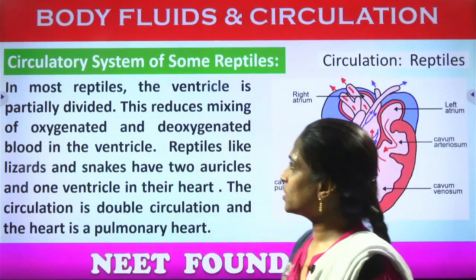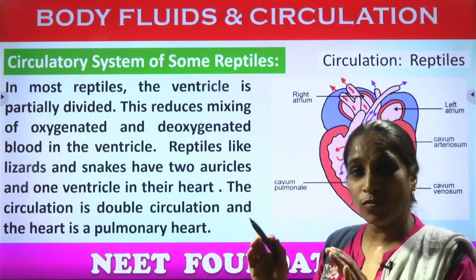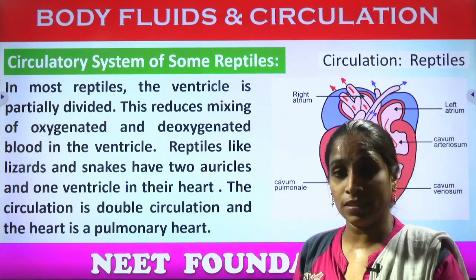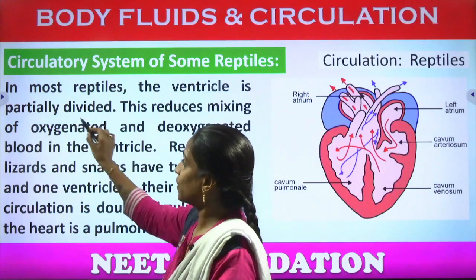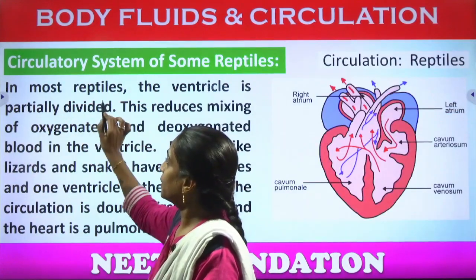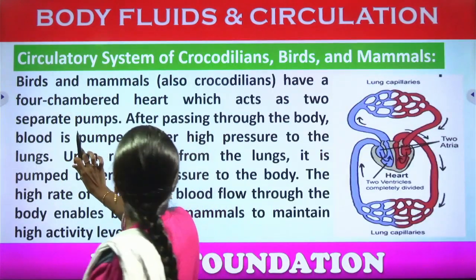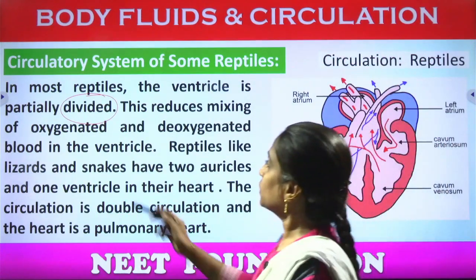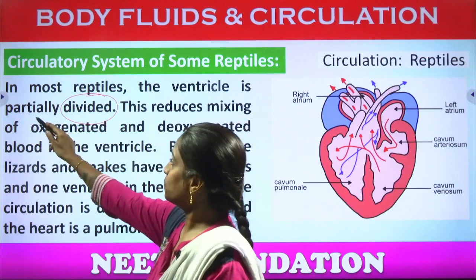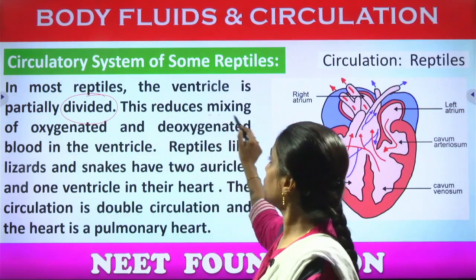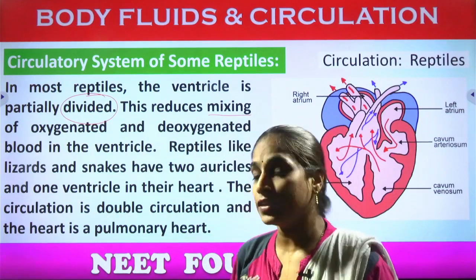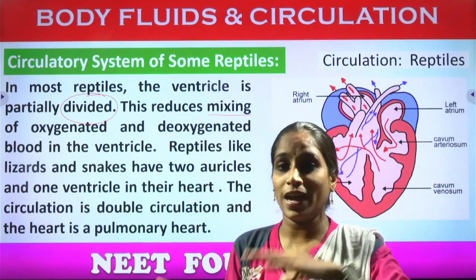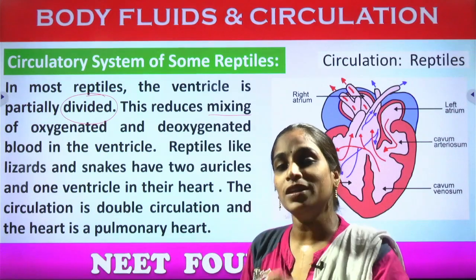Coming to the next concept, the circulatory system in some of the reptiles. In most of the reptiles, the ventricle is partially divided, not completely divided, and this reduces the mixing of oxygenated and deoxygenated blood in the ventricle. In the amphibians we have discussed there is only one ventricle.